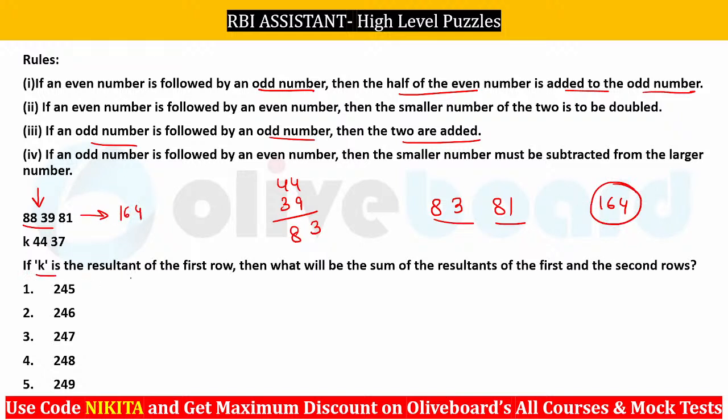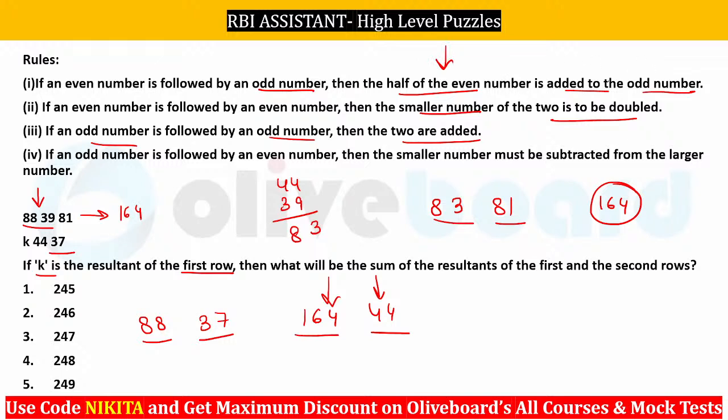Okay, now K is the resultant of the first row. So you can see we have 164 and 44. Now how do we find the resultant of these two values? This is even followed by another even number. So the smaller number has to be doubled. That means we get 88. Now 88 and 37, so this is even, this is odd. So even followed by odd number, so the half of the even number has to be added here. So you can see again we will have to add 44 here, so you get 81 here. So 81 is the one that we will be getting here.